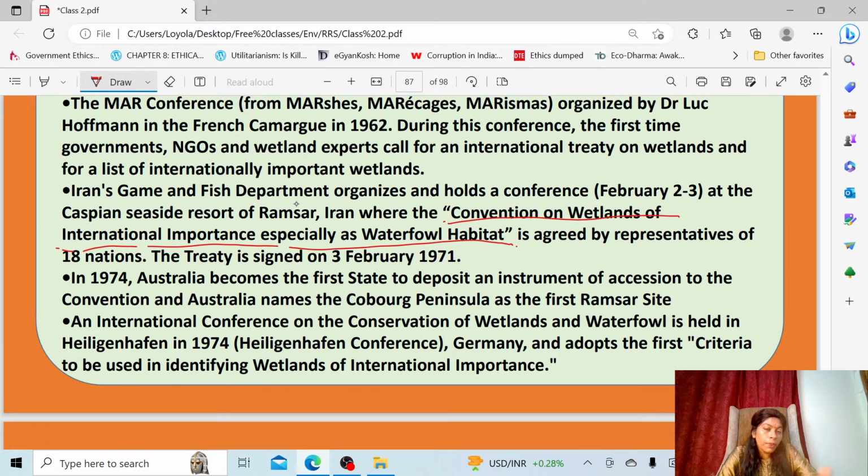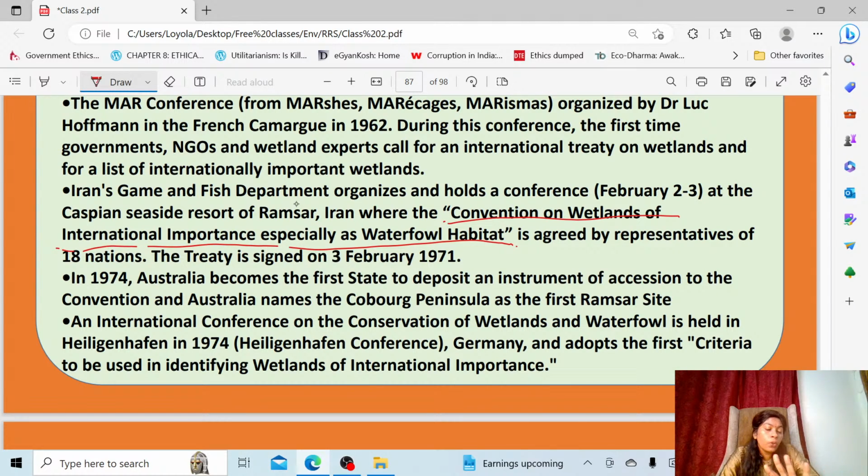I have not given the criteria here, you can read them on your own. Starting from criteria 1, which is related to uniqueness, some special feature or uniqueness about that ecosystem. If it is there, then that site can be added. Or it can be related to some species, that is biodiversity, or related to fishes and other taxa.